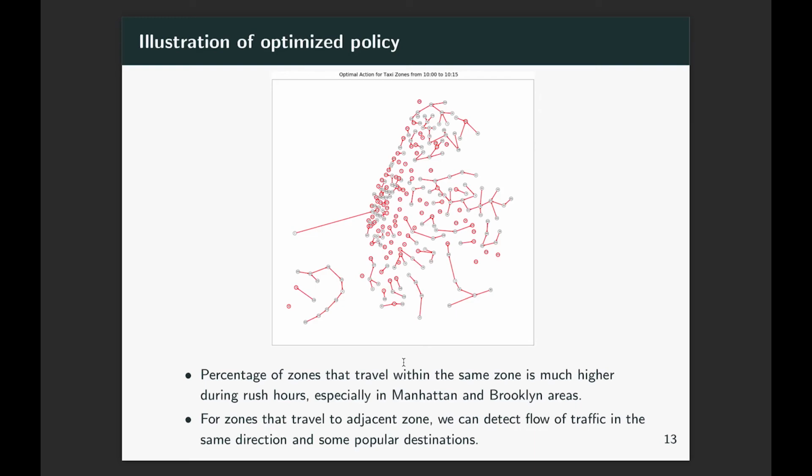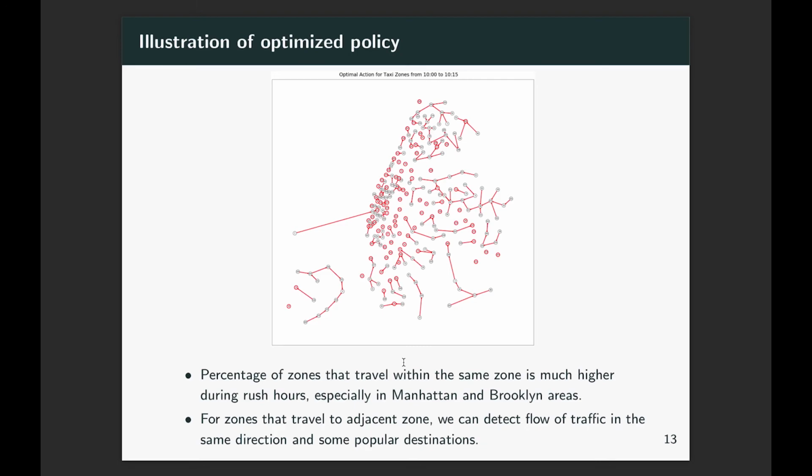At each time interval, we can find the optimized policy of each zone to maximize the Q value. The action is shown as a graph for each T, with red arrow representing travel to another zone, red circle representing travel within the same zone, and blue circle representing waiting in the same zone. One example is shown in the slide. We can find that there are many hotspots that are the ultimate destination of many other nodes. Some of them may be the special zones like 1 for Newark, 132 for JFK, and 138 for LaGuardia.